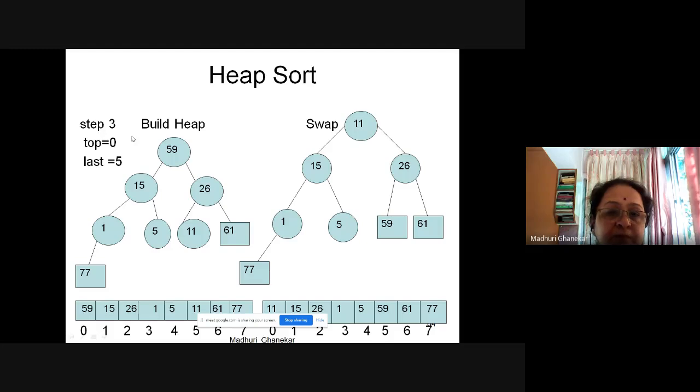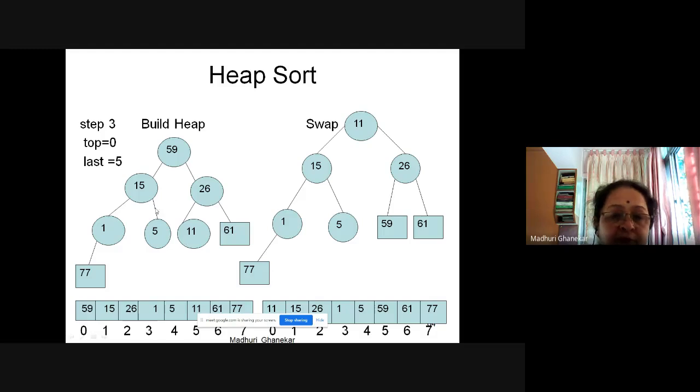Now this is step 3. Top, that is the root, 0. We don't change that, but what we change? Last, with 5. This is the 5th value. Okay, 6 and 7 are fixed. So we should swap this value with the root. So what you find? 11 and 59 are swapped. Now 59 is fixed. So we put a rectangular box for that. 11 has gone up. Okay.